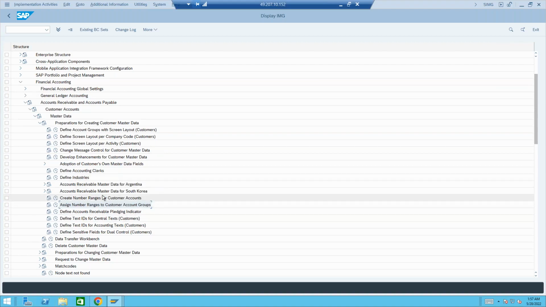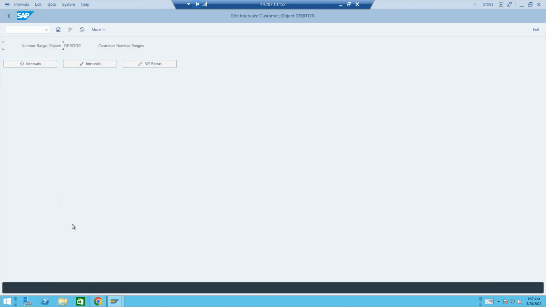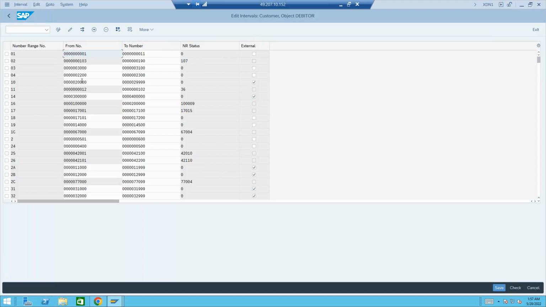And there is no change. From the customer side, there is no change in the account groups. There is no change in the number ranges, even the T codes, partners, everything is same. So customer number ranges, XDN1. You see, same XDN1.